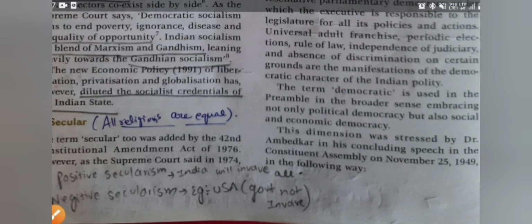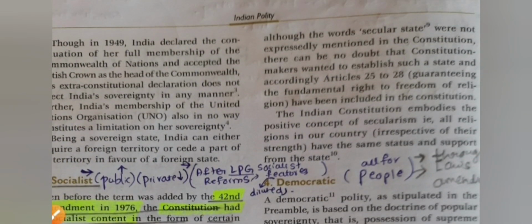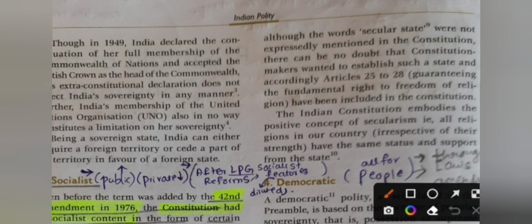The Supreme Court said in 1974 that the word secular state was not expressly mentioned in the Constitution. There can be no doubt that the Constitution makers wanted to establish such a state, and accordingly Article 25 to Article 28, guaranteeing the fundamental right to freedom of religion, have been included in our Constitution.